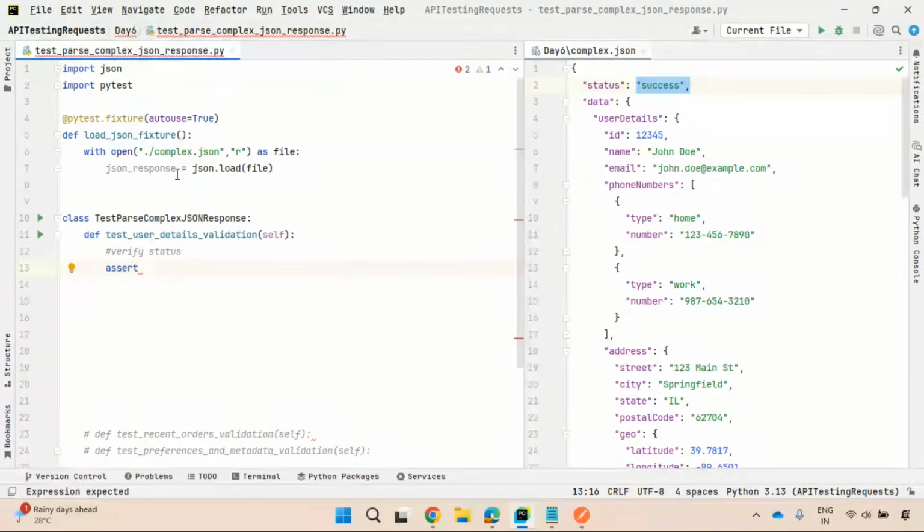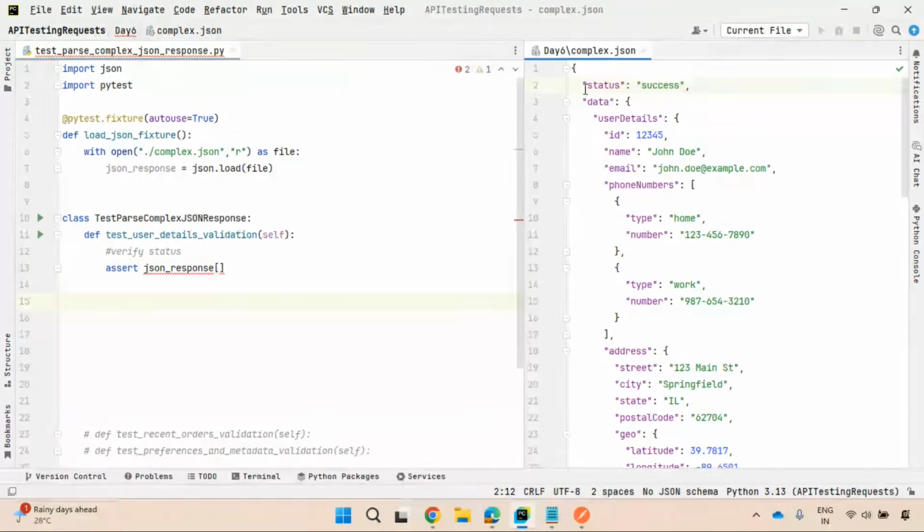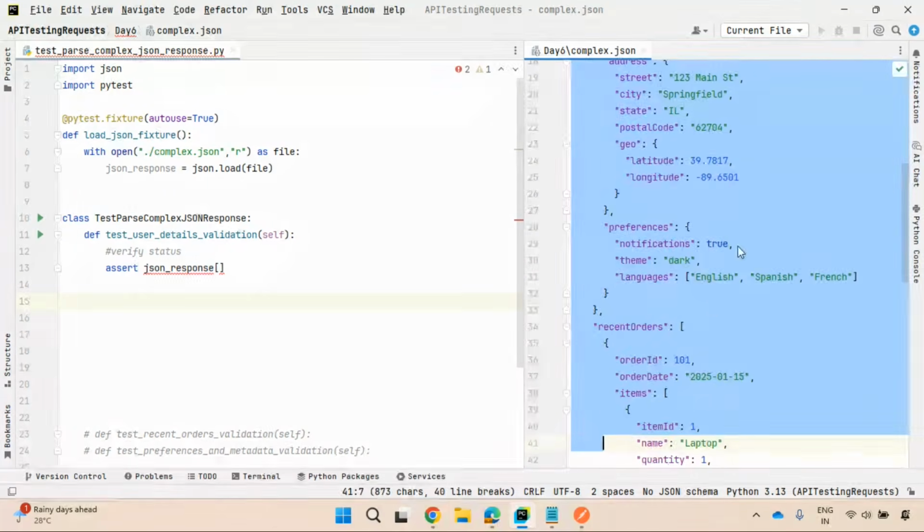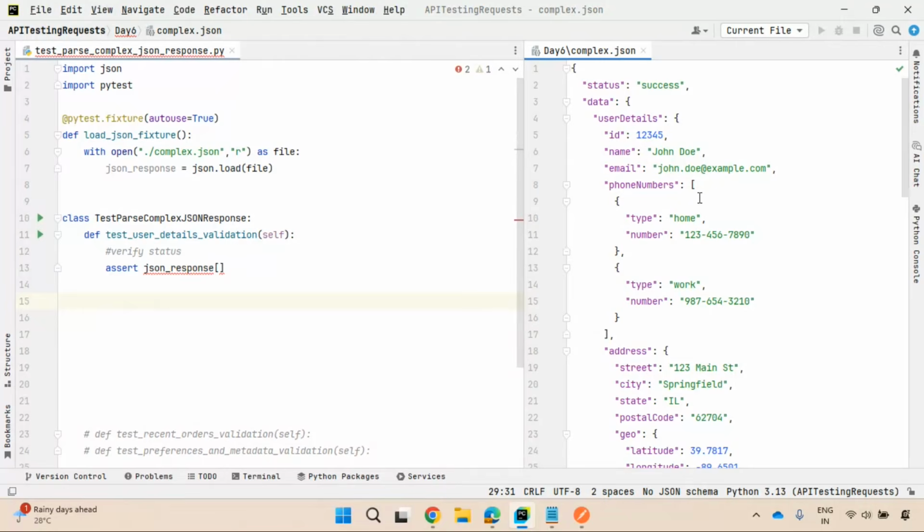I can get this JSON response, right? So this JSON response is like a dictionary, key and value, is it right? When you try to read the data, when you try to parse the data using Python, this is a dictionary. A dictionary consists of key and value pairs. So how can you get the value? By specifying the key name inside square braces, or you can also use the get method, right?